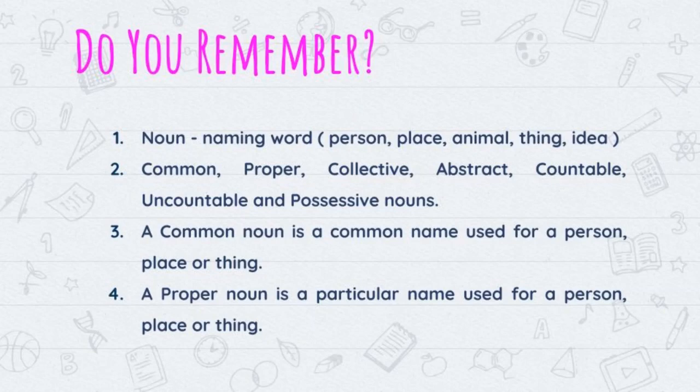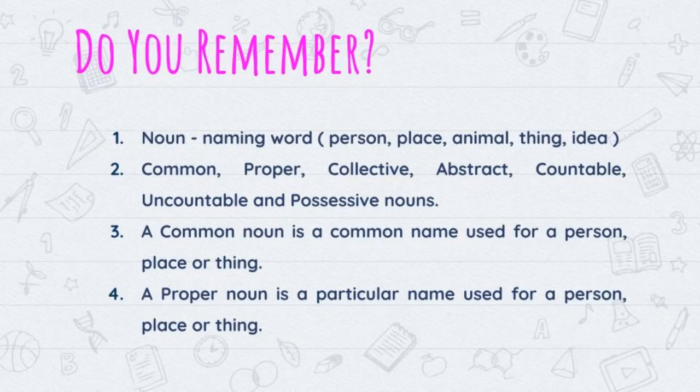What do you mean by noun? Noun is a naming word which refers to a person, place, animal, thing, idea or feeling. Okay students, now look at the second point. Common noun, proper noun, collective noun, abstract noun, countable noun, uncountable noun and possessive nouns. These are the types of nouns.